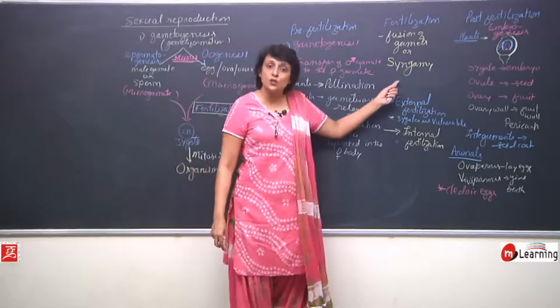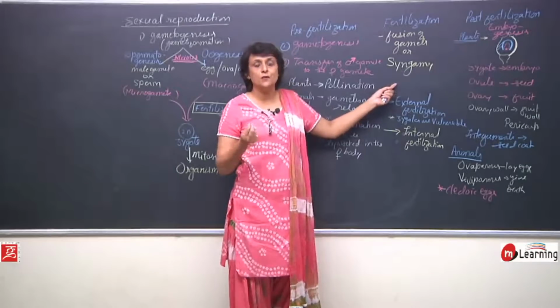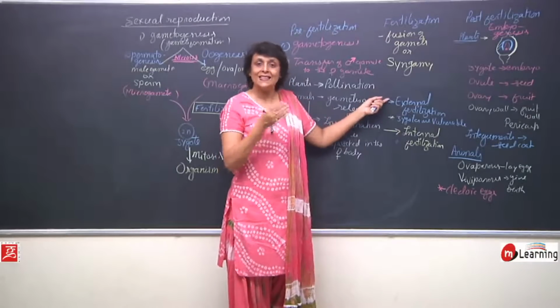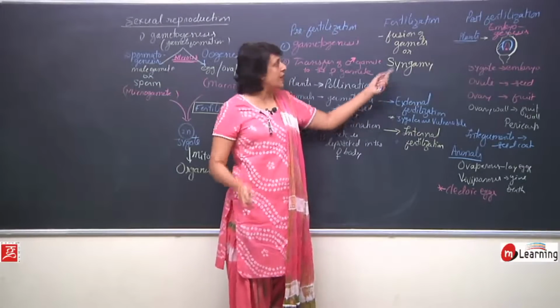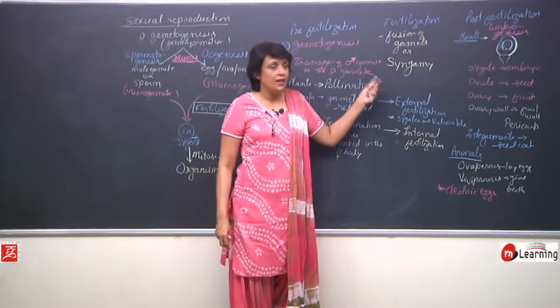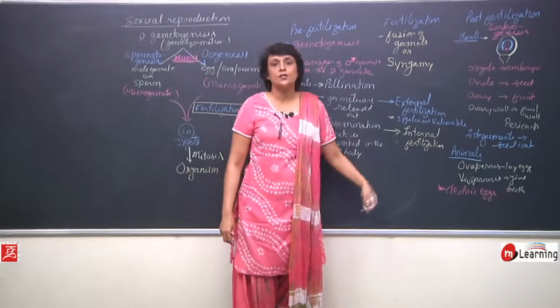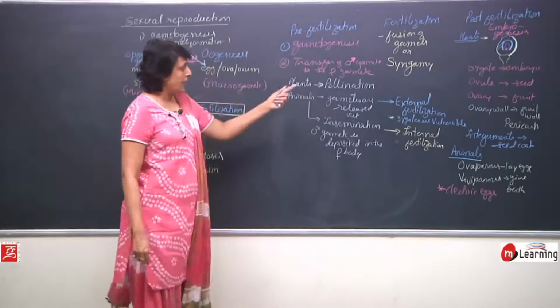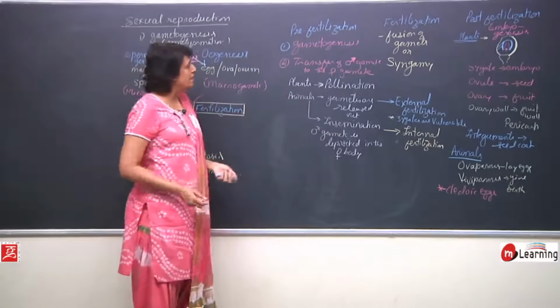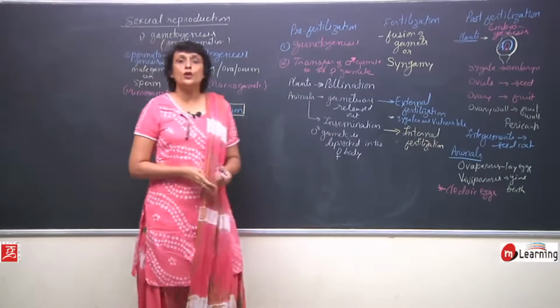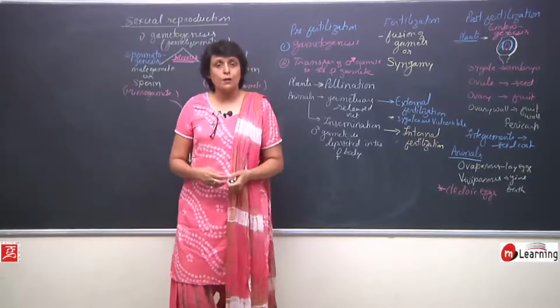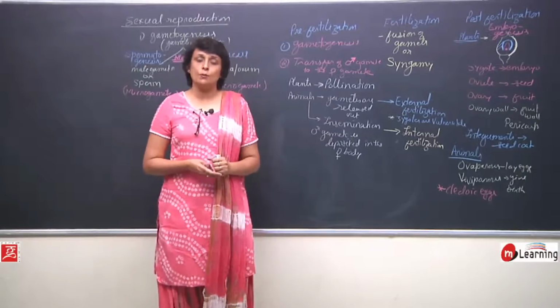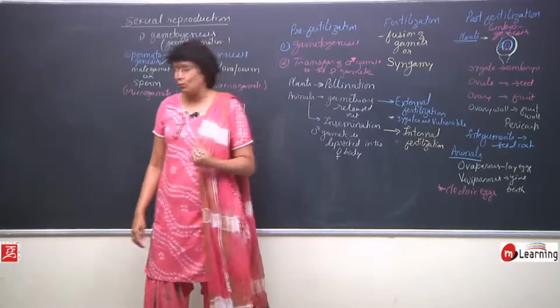In case of sexual reproduction, where the two gametes have fused to form a zygote and then zygote gives rise to a complete organism, is known as embryogenesis. So, these post-fertilization events are under embryogenesis. In animals and plants, there are variations. Now, some more terms which we would be talking about when we discuss sexual reproduction in plants and human beings.